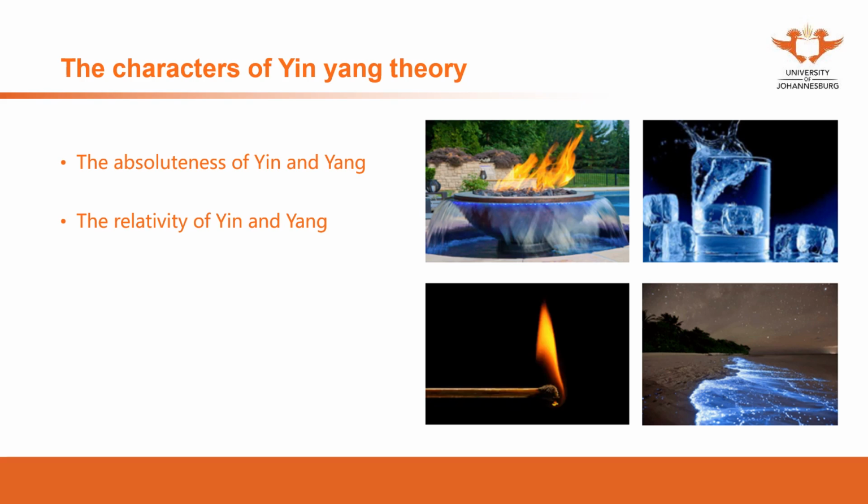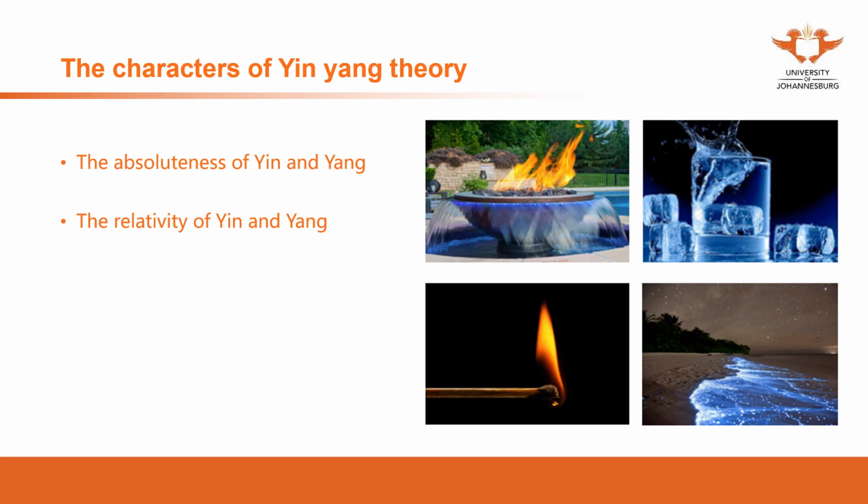The last aspect is yin and yang stays in yin and yang. Also, in the other way, you can say that there are yin and yang in yin or yang. So the fire is yang, but you can see the darker parts at the bottom, which is yin. The water is yin, but you can see it's very bright and nice. It's yang.